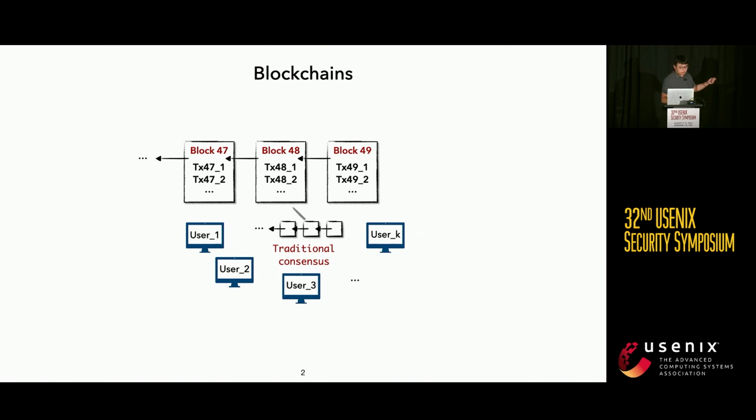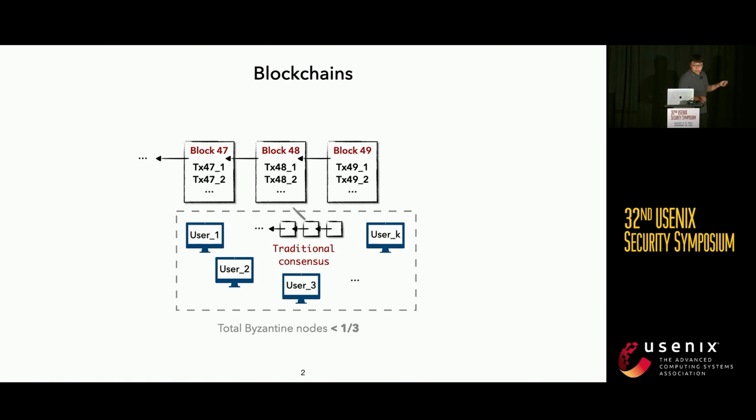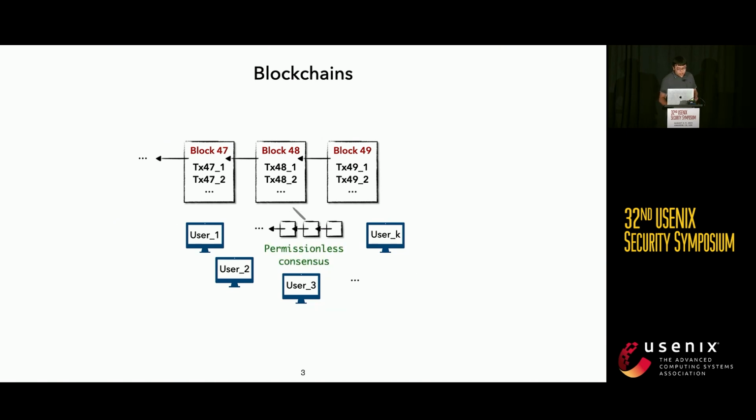They can help achieve consensus among the parties, but they assume that the total number of Byzantine nodes is smaller than some predefined threshold. However, this is not true in a public setup like blockchain, because everybody can participate in the ledger maintenance. Malicious nodes can easily create a lot of dummy or Sybil nodes and surpass the threshold. So blockchain implements a permissionless consensus, which relies on so-called constrained resources, like constrained computing power or